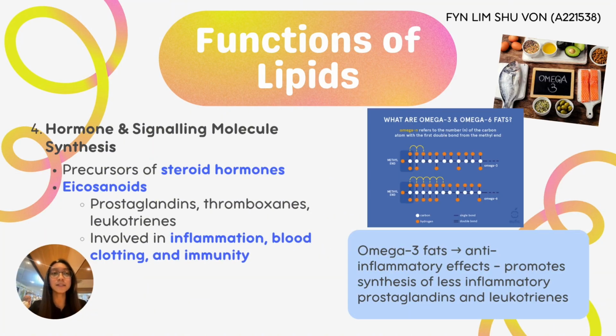Lipids are important in the synthesis of hormones and signaling molecules. Some lipids act as precursors of steroid hormones. Others are converted into eicosanoids, such as prostaglandins, thromboxanes, and leukotrienes. Eicosanoids play key roles in inflammation, blood clotting, and immune response.